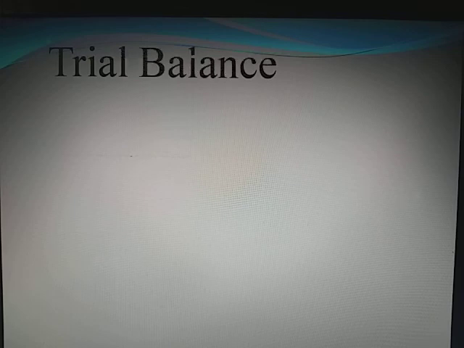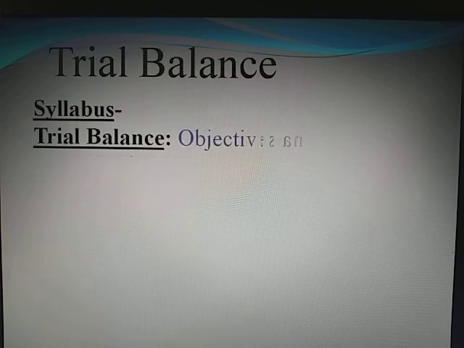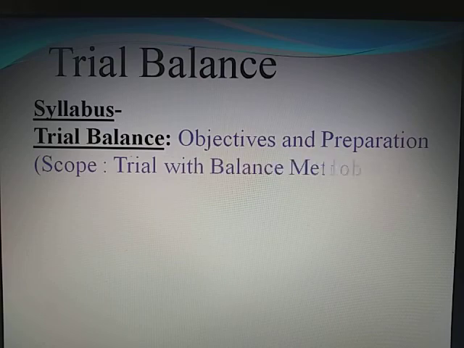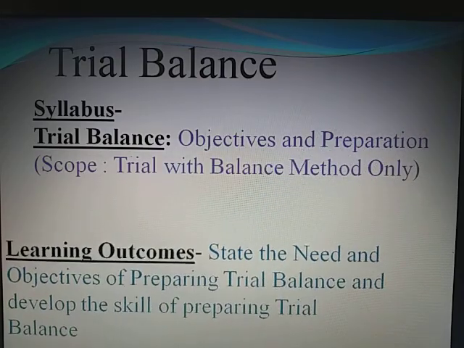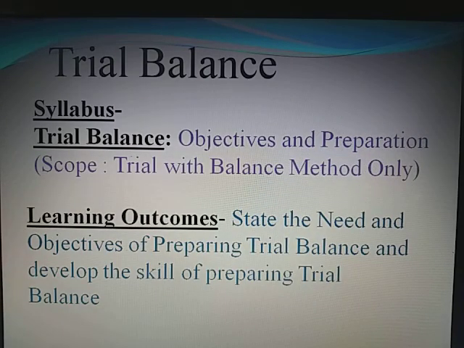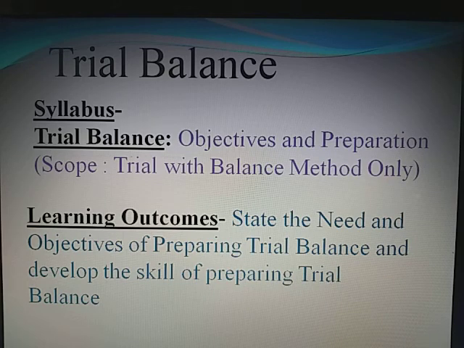And today we will discuss the chapter trial balance. First we have to discuss the syllabus for the chapter. As per CBSE, the syllabus is objectives and preparation, which include trial balance with balance method only. Then the learning outcomes, which means what is expected from students, what they will learn after reading this chapter or studying this chapter.